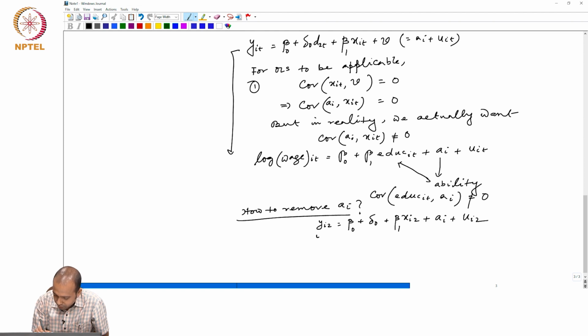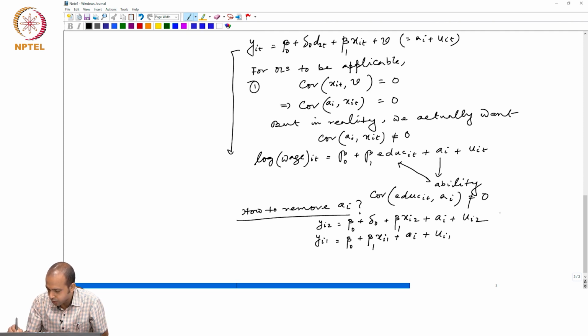And for the first period, yi1 equals beta 0 plus 0, because d2t equals 0 for the first period, plus beta 1 xi1 plus ai plus ui1.